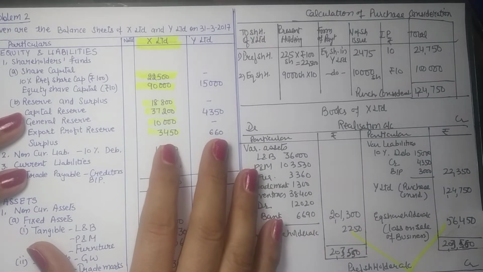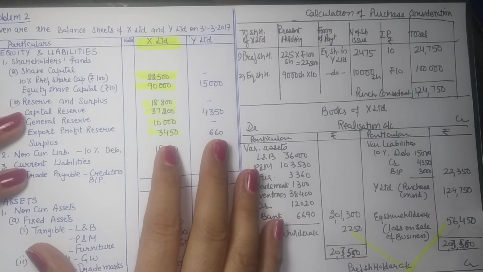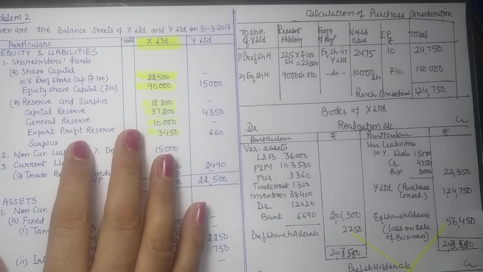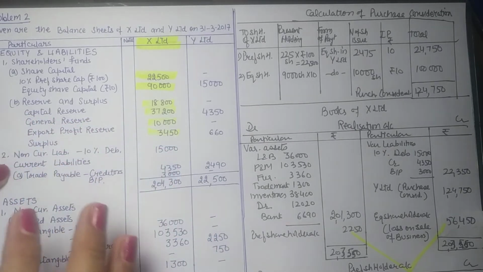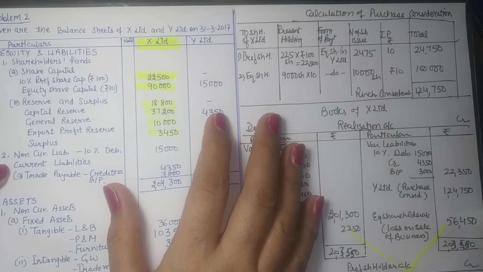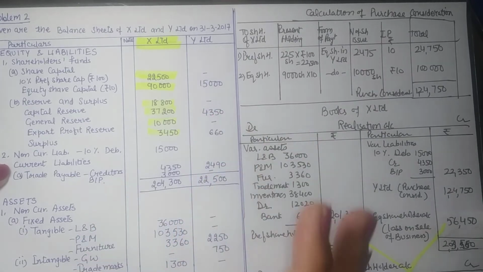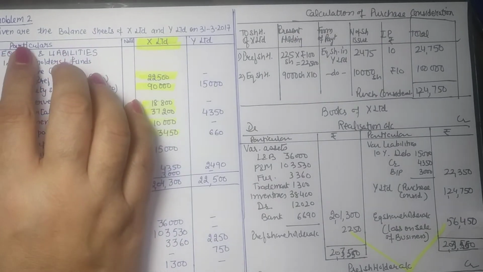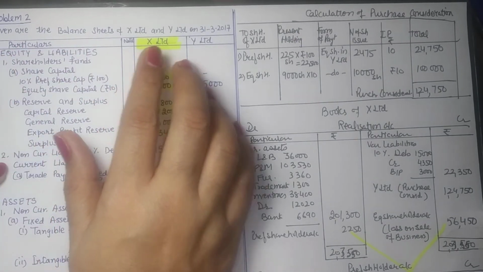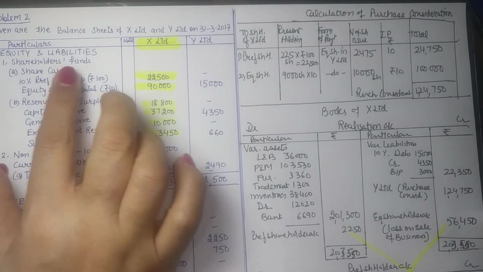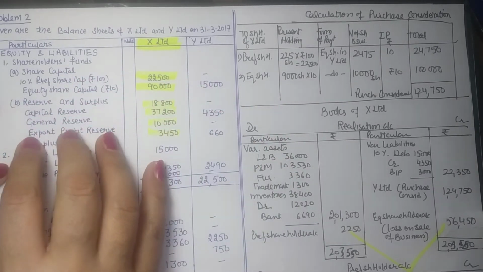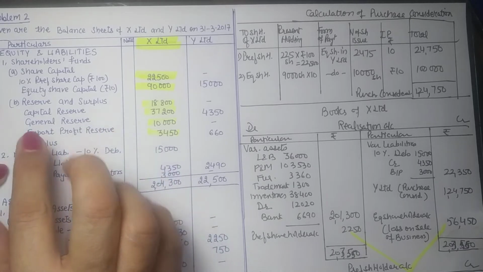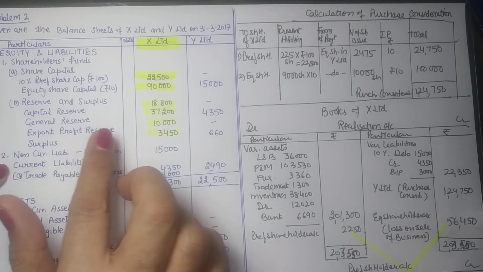Now in the series of accounting in the books of purchasing company, we are taking up the second problem that we have done for closing of books of the vendor company. Just take up the problem again, just go through this. We are given the balance sheets of X Limited and Y Limited. Their share capitals are given. Reserve and surplus includes general reserve, capital reserve, surplus and one more, export profit reserve.